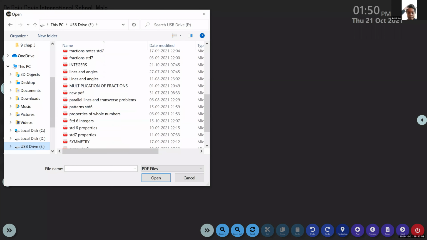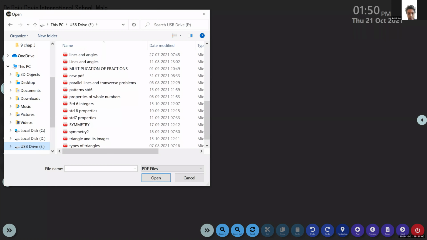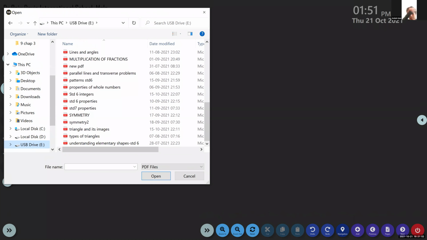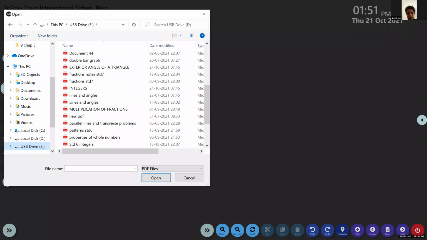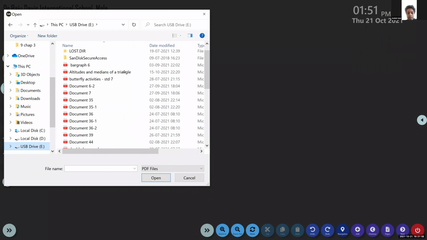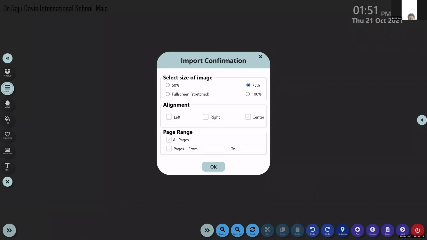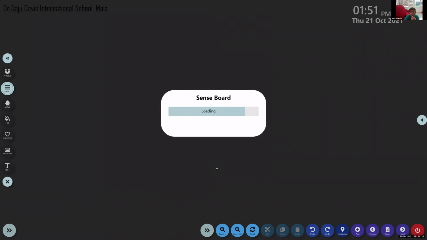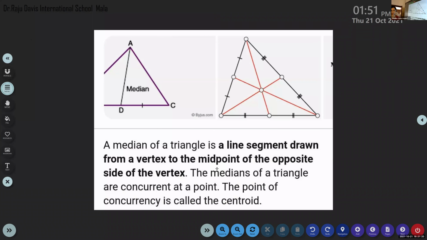You see this, properties of triangles. This topic is a new topic for you. You have not studied it in 6th standard. It's new. Only in 7th standard you are going to study about this.